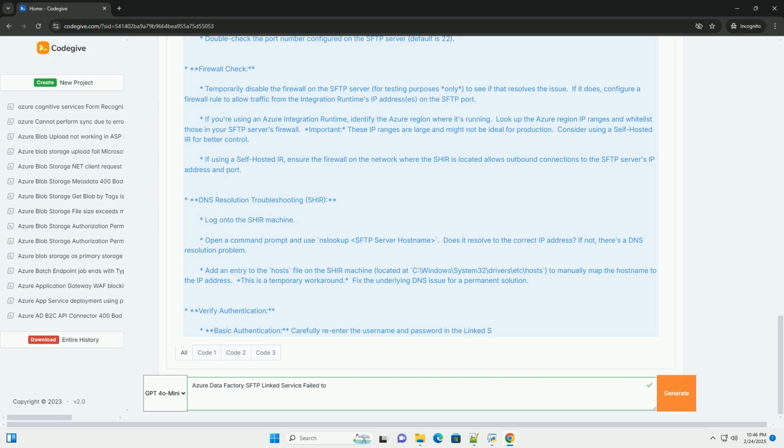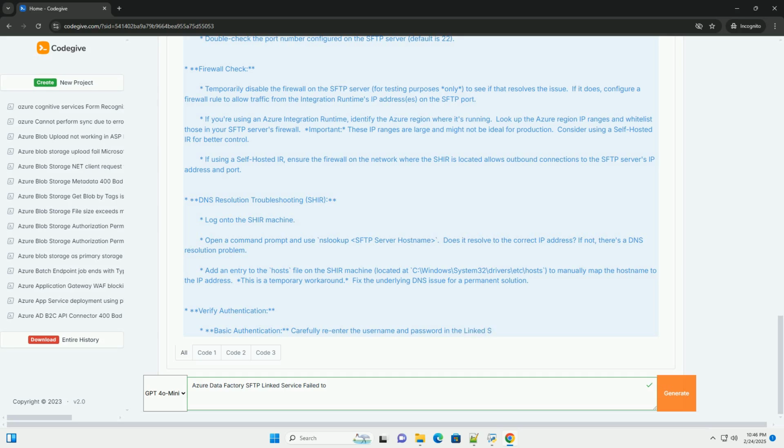This error code often surfaces when using SSH key authentication and encountering problems with the key itself or its configuration on the self-hosted integration runtime. Description: failed to authenticate with the SSH key, or invalid SSH private key. Possible causes. Incorrect SSH key format: the private key is in the wrong format, for example PEM or PuTTY .ppk format. ADF expects the key to be in PEM format.